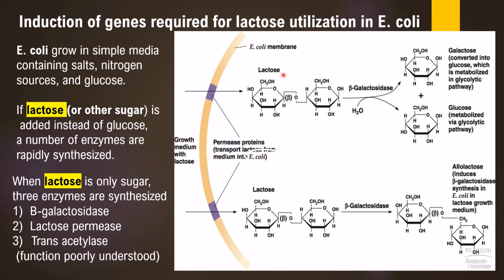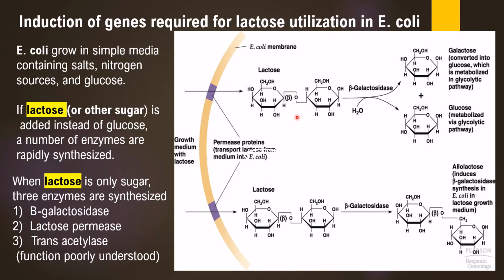Once it is brought to the inside, then this lactose, since it is a disaccharide, cannot directly enter into the glycolytic pathway. It needs to be split into monosaccharides. Lactose is a disaccharide made up of two components, glucose and galactose. This glucose and galactose are linked together by a glycosidic bond, and this bond should be disrupted.